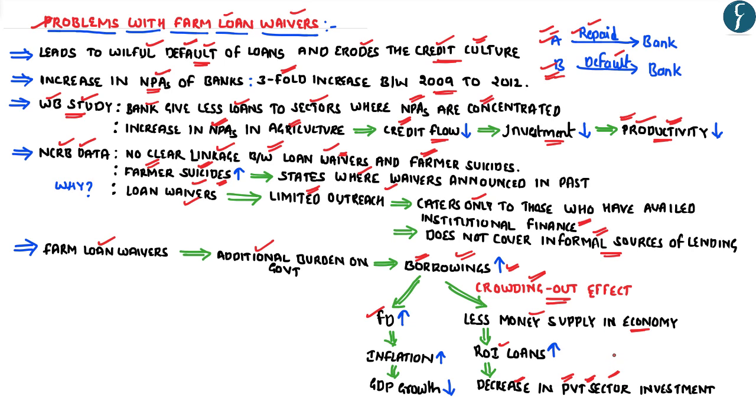in the economy reduces. Similarly, as the government borrowing increases, the fiscal deficit increases, leading to increase in the rate of inflation. And as the rate of inflation in the economy increases, the overall GDP growth rate reduces. So we can clearly see here that the farm loan waivers would lead to decline in the GDP growth rate as well as the decline in the private sector investment.